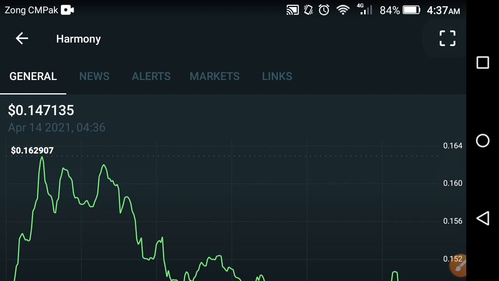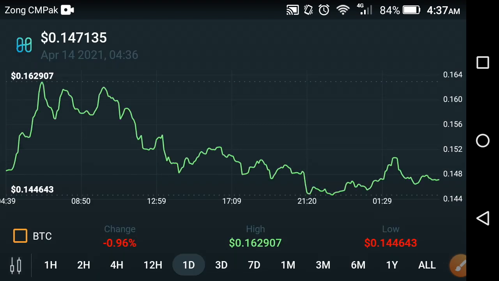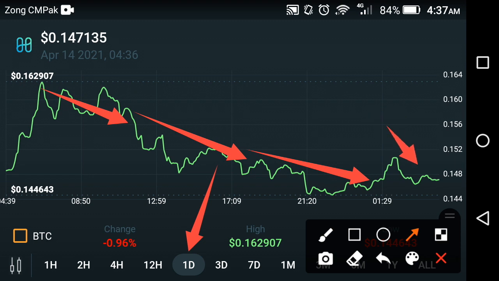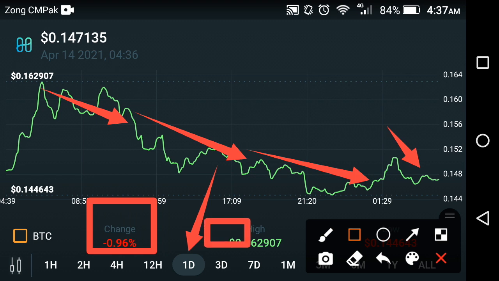As you can see here, the change that occurred in Harmony coin in the last one day. The price predictions that you're watching now are of Harmony coin over the last one day. If you look at the graph, it continuously, gradually falls down from the last one day. If we look at the average change in Harmony coin in the last one day, the change is negative 0.96%, and the high price of Harmony coin is $0.162907 USD for the last one day, friends.